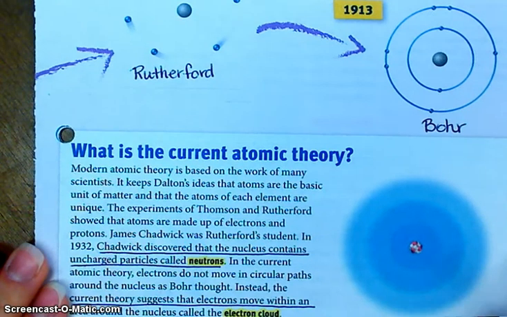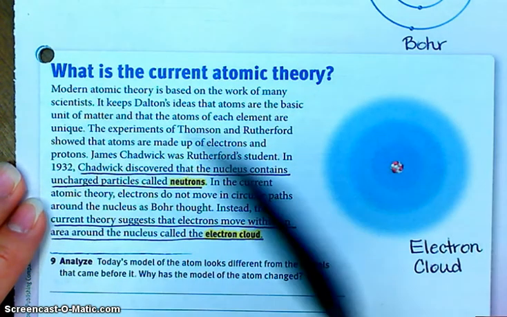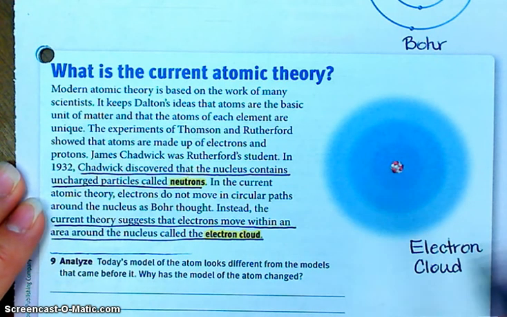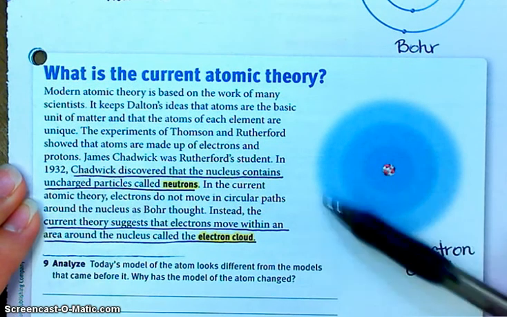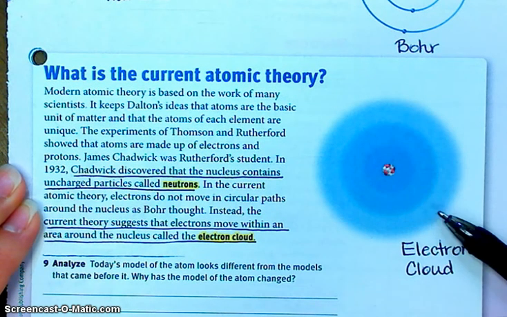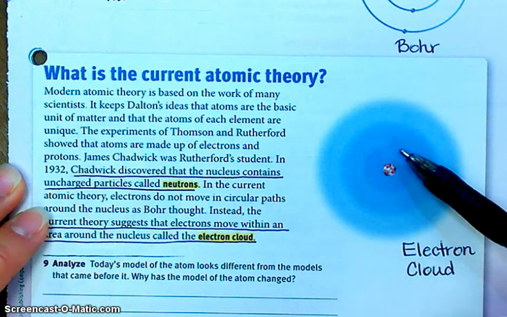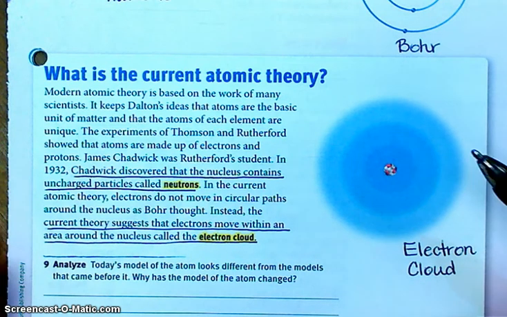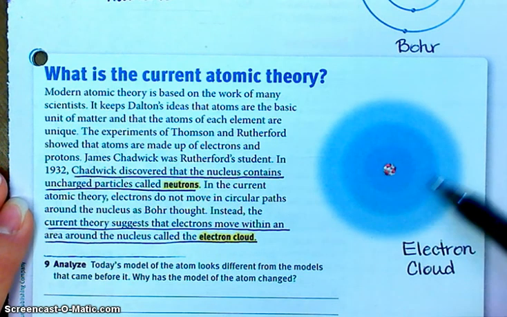All right, so what is the current atomic theory? Our current understanding is that we don't have orbitals like Bohr said. We have an electron cloud, a big area around the nucleus where electrons are likely to be found. Okay? And depending on the energy level of the electrons, you have sort of energy shells, energy areas.